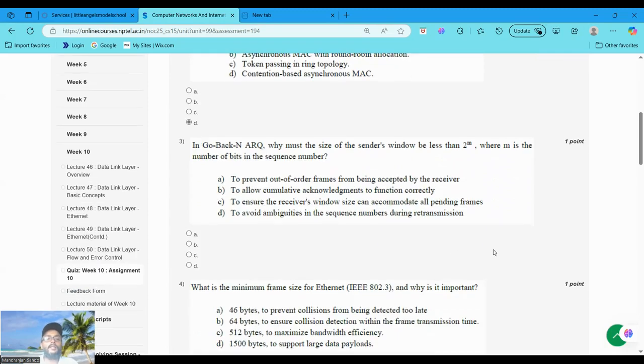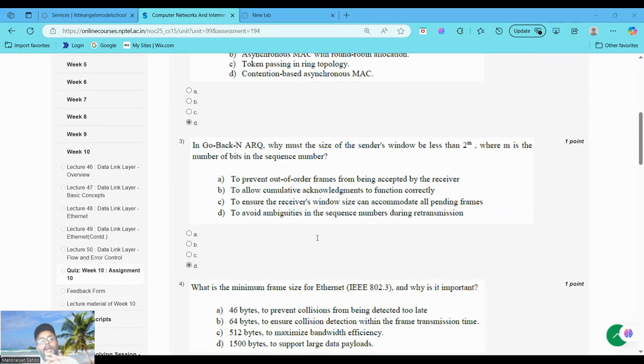Question number 3: in Go-Back-N ARQ, why must the size of the sender window be less than 2 to the power m, where m is the number of bits in the sequence number? The most appropriate answer would be to avoid ambiguities in the sequence number during retransmissions. Option D would be the most appropriate answer.